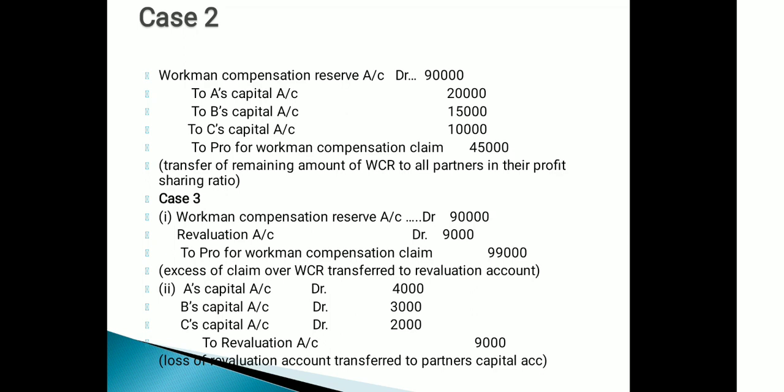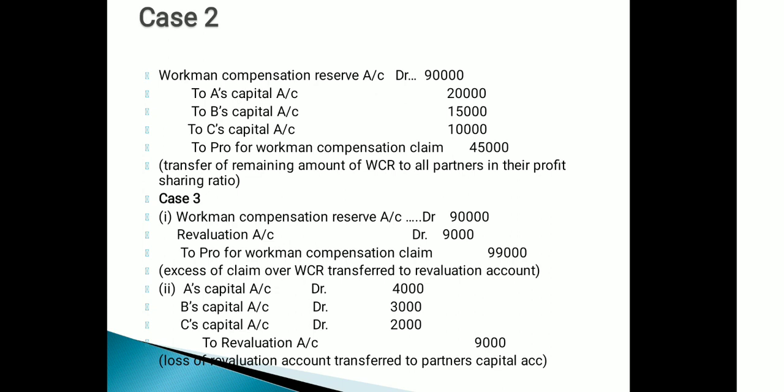Now case number 3. In case number 3, the workman compensation reserve was 90,000 but the claim was 99,000. The claim is more than the workman compensation reserve. The difference between the two is 9,000, and this is the loss, because the firm has to pay 9,000 more to the workers. The firm has only 90,000 but the workers claimed 99,000. The firm has to pay 9,000 more. So this additional amount will be transferred to the revaluation account.